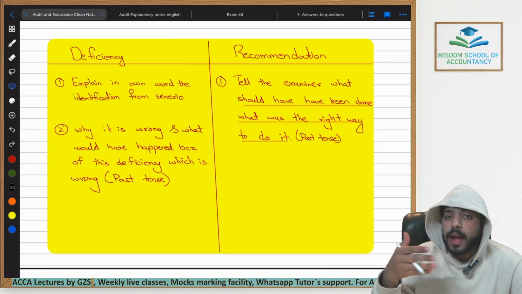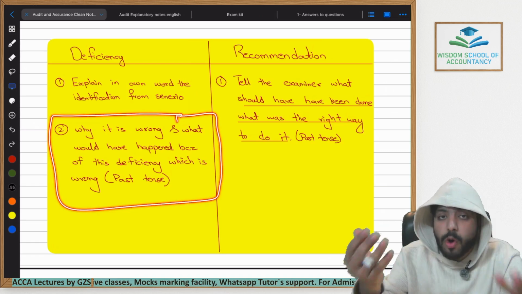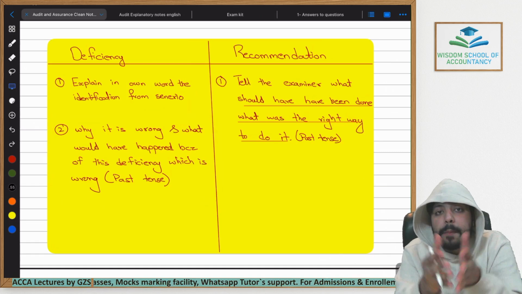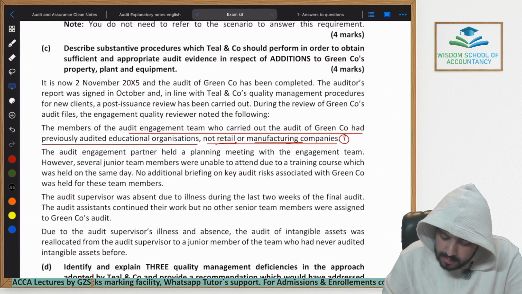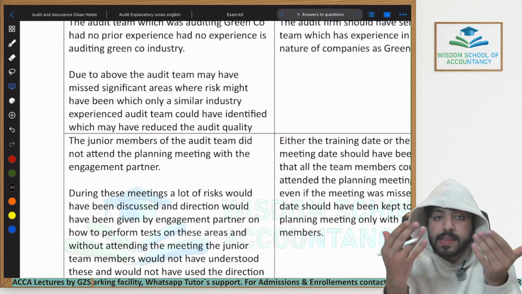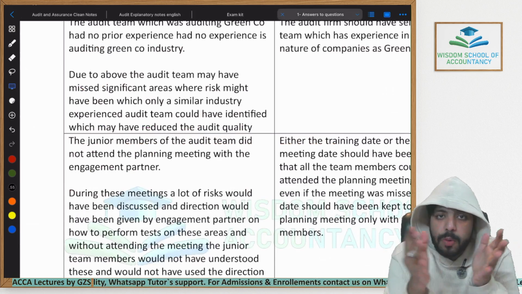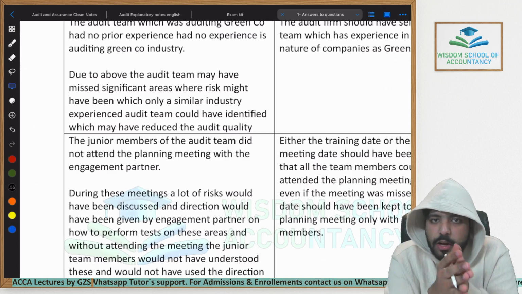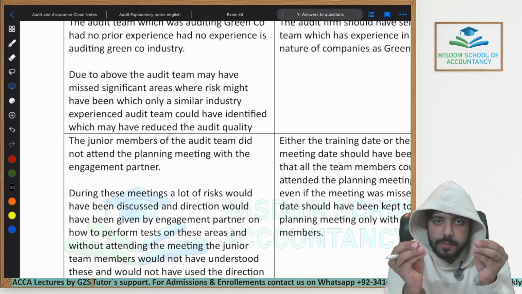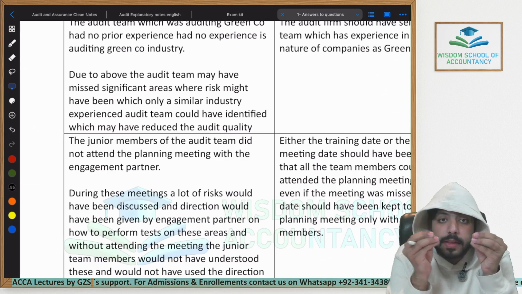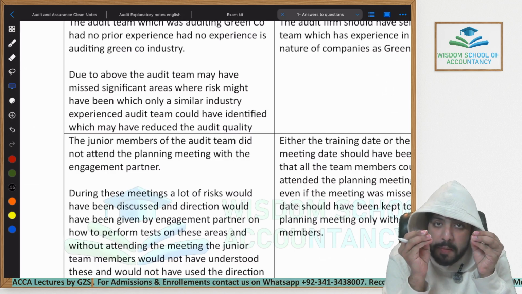What did I have to write about in the second paragraph? I have to explain in my own words what was wrong, why was it wrong, and what would have happened because of it. How would the quality have been reduced because of it? So coming towards my answer, now I have to explain that by assigning an audit team who had no prior experience in auditing similar companies to Green Corporation, they would not have had enough experience of how the financial statements are made for this type of industry, and what are the things that are important in the financial statements for this type of company. This means they would have impaired the quality as well.